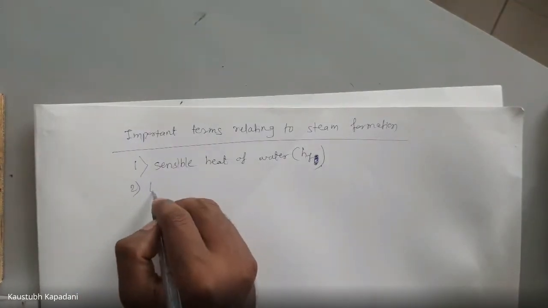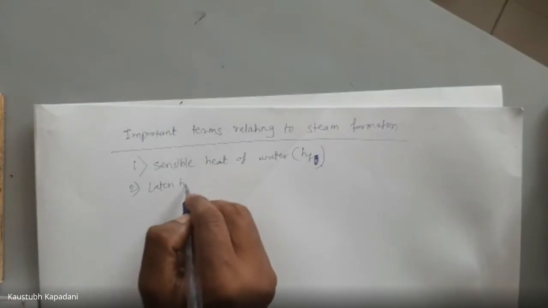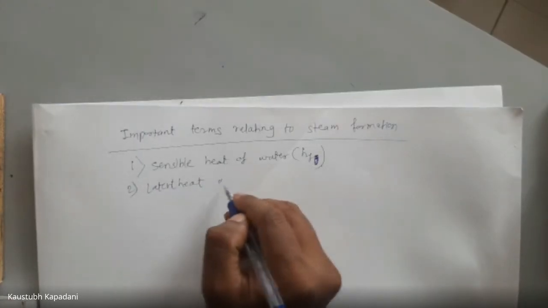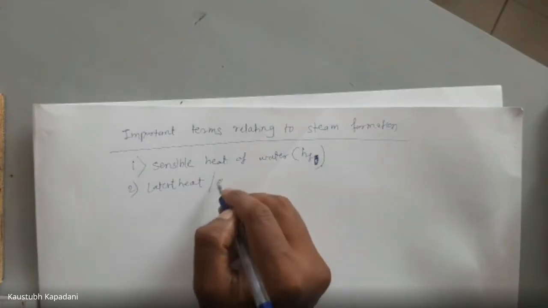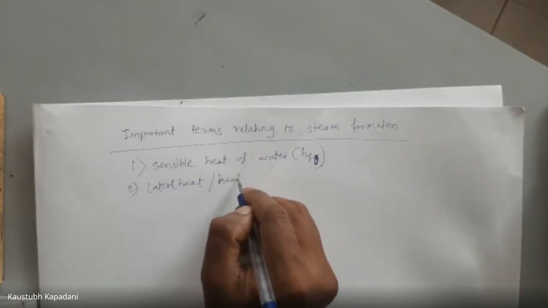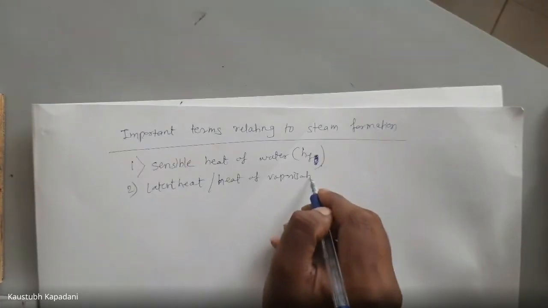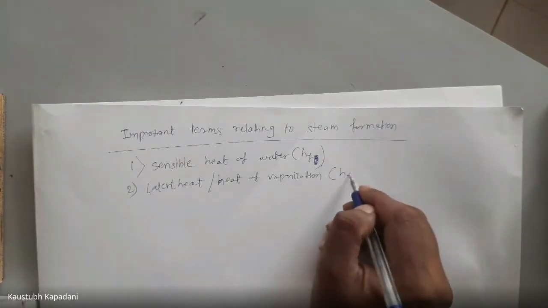Then latent heat, or heat of vaporization, that is HFG.